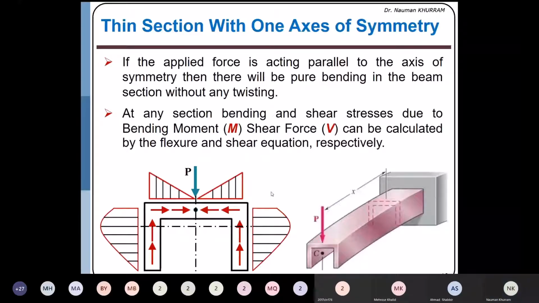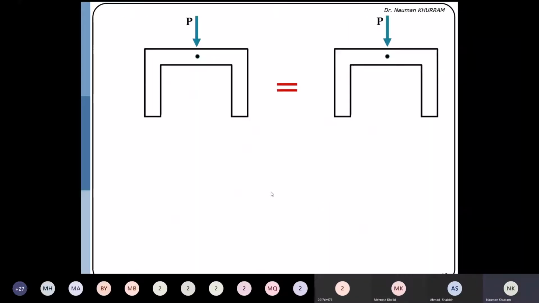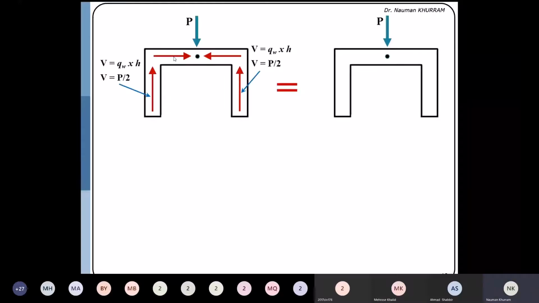in this slide. In this slide, just this left diagram, this is the P force which is acting in the downward direction. So this is the vertical force which is acting in the web. And how you may compute this force? And this is a force which is acting in the horizontal direction. This vertical force is computed by multiplying the average shear flow in the web by the height of the web.